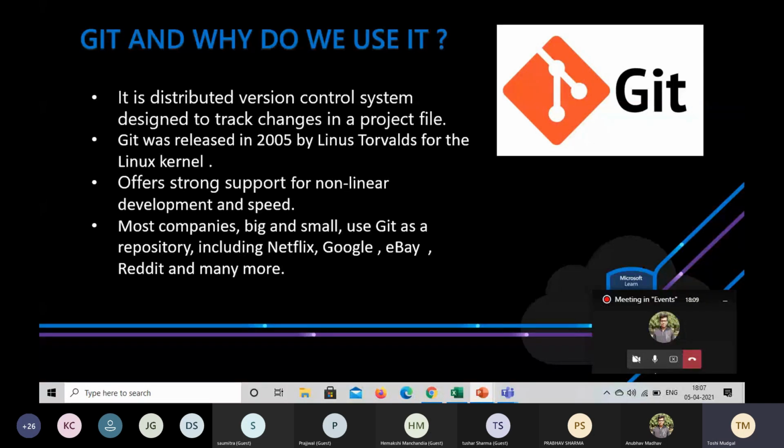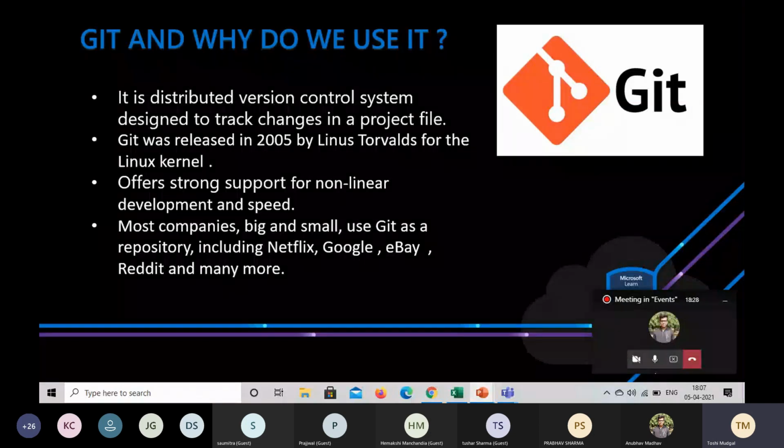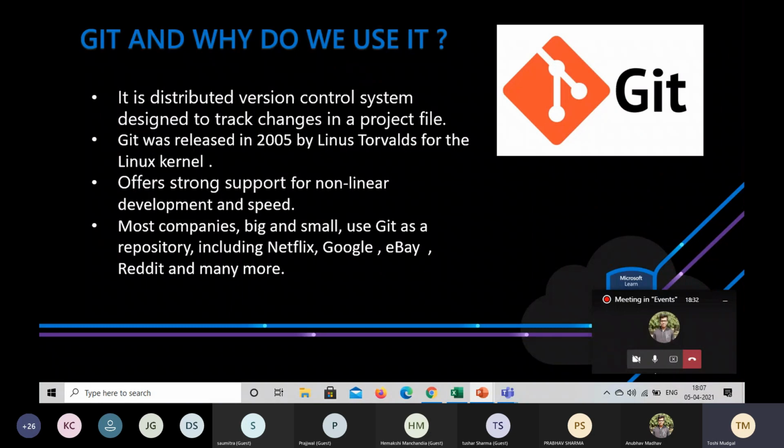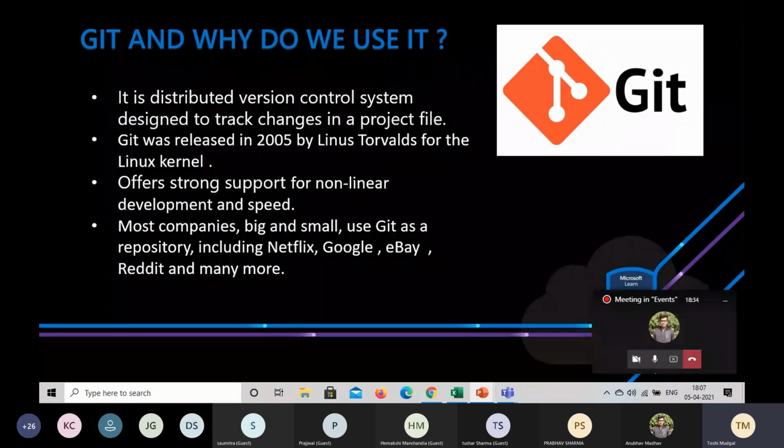Git was released in 2005, basically for the Linux kernel. Then other kernel developers contributed to its development, and now it has become the most popular choice for software teams. It is like the standard for version control. More than 87% of users use Git as a version control system. It offers support for non-linear development and speed, meaning the development or the changes that happen over time. And you might or might not be aware, but most companies like Netflix, Google, and Atlassian use it.